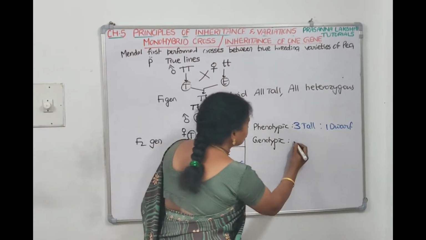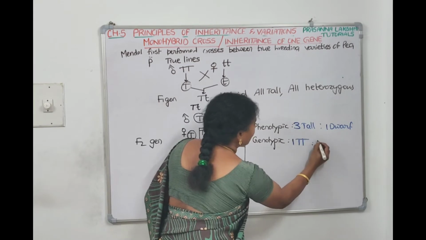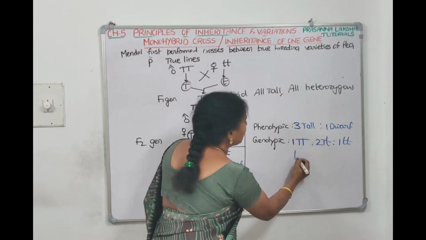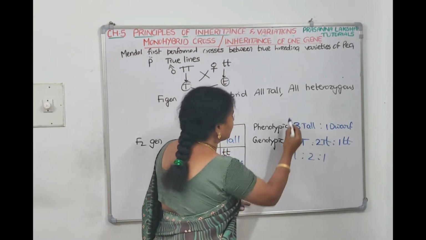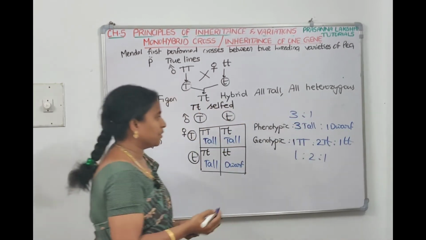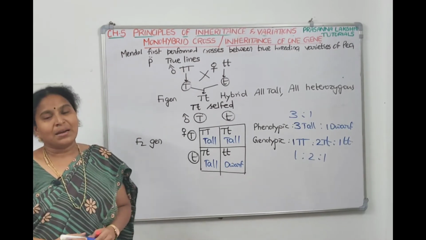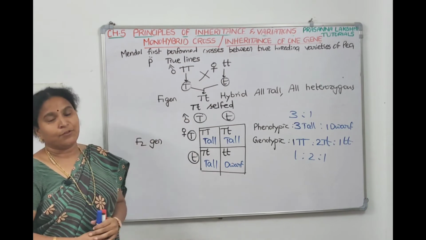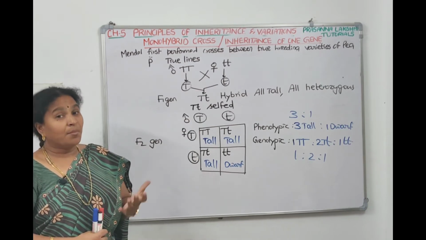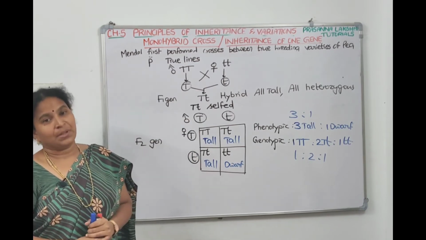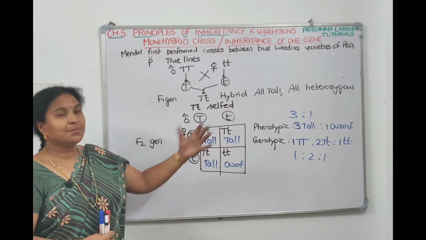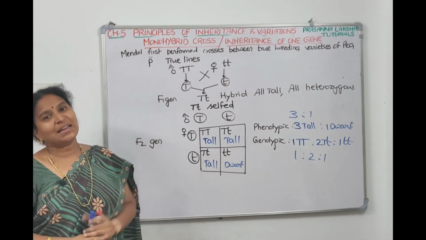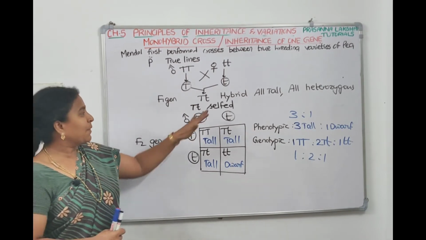So the genotypic ratio is 1 capital T, 2 capital T small t and 1 small t, or simply we can tell 1:2:1 is a genotypic ratio, 3:1 is a phenotypic ratio. So what Mendel saw after doing monohybrid cross, means after doing F1 and F2, he saw that the dominant one is expressing more. The dominant one is expressing three times, and in F1 generation only dominant trait has appeared. The recessive plant did not come.